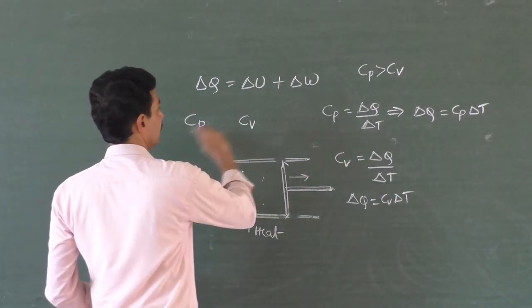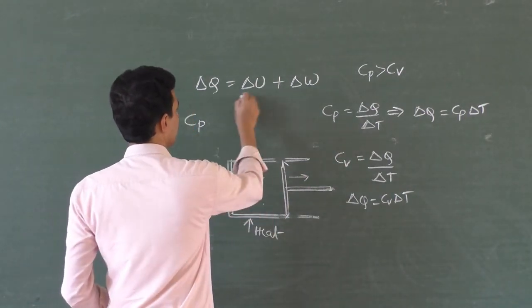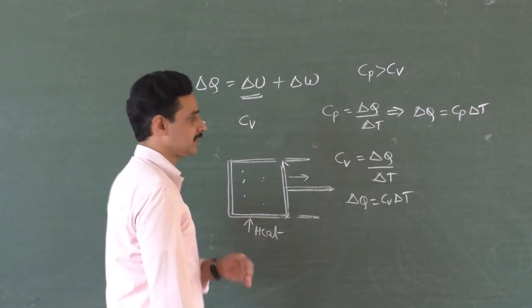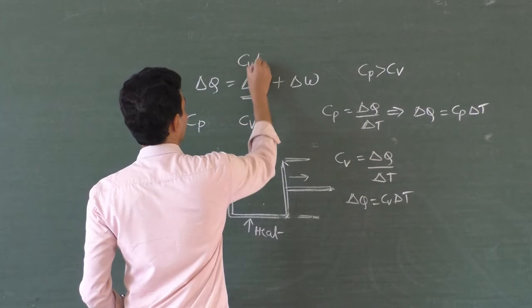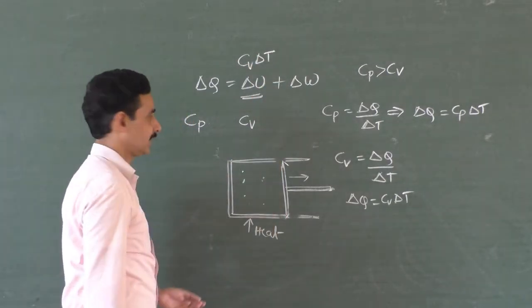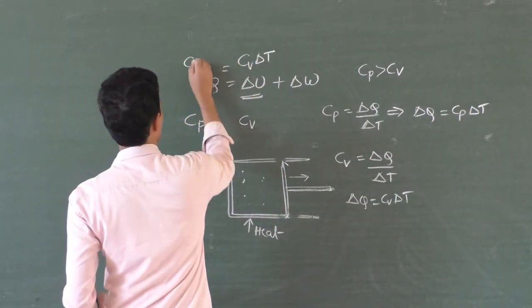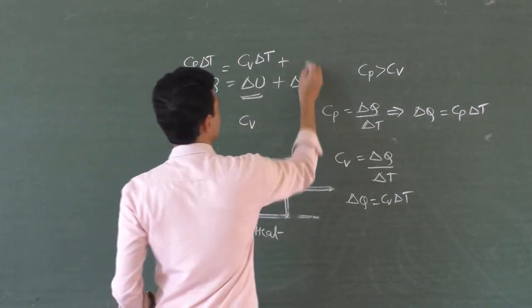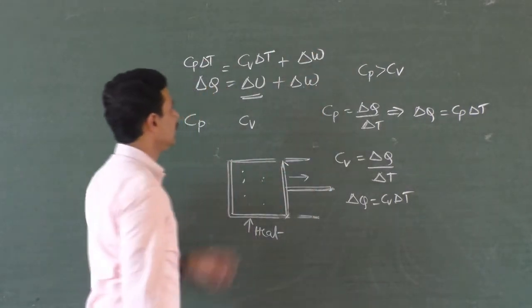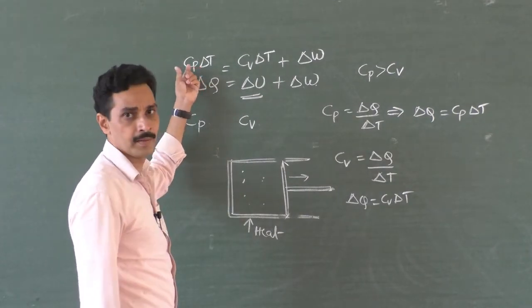Now, in other terms, you can write it like this. Delta U, the increase in internal energy, is found only during constant volume, so I can write it as Cv delta T. But this is Cp delta T, because delta W is needed when Cp is calculated.